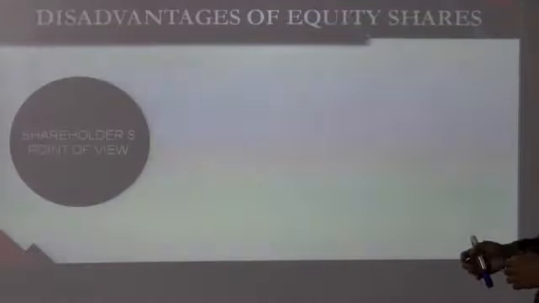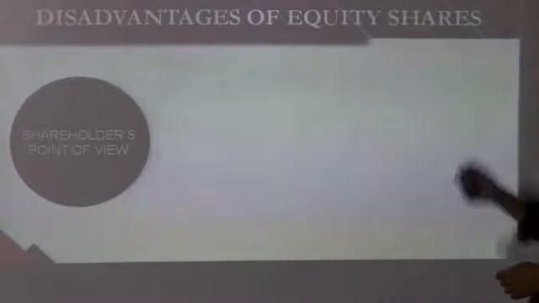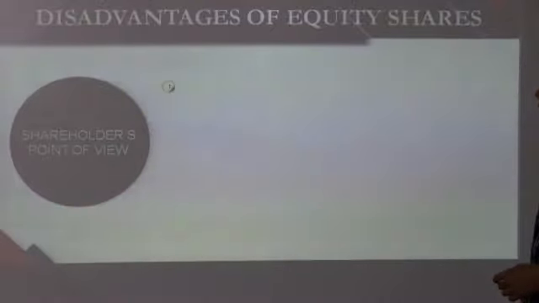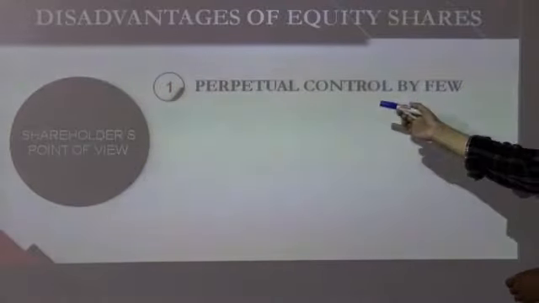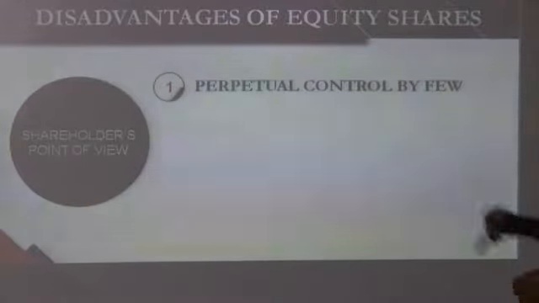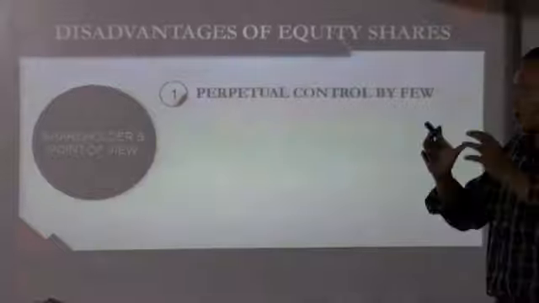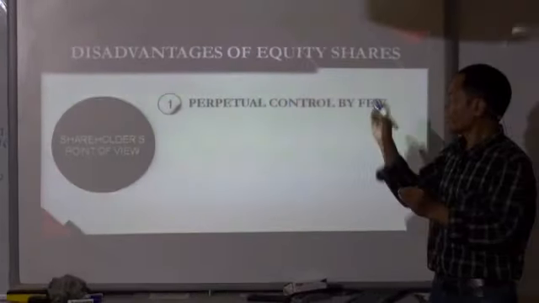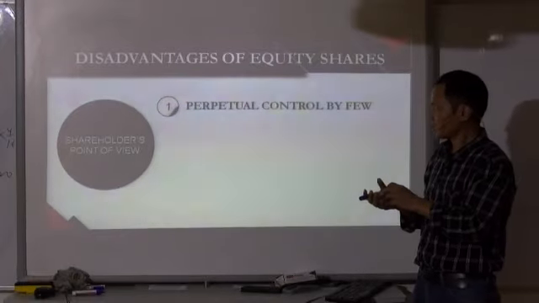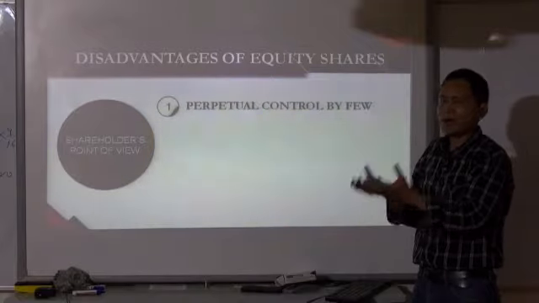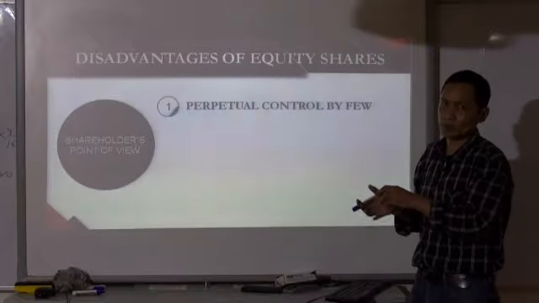Now let us also understand the disadvantages or limitations of equity shares, first of all from the shareholders' point of view. The first limitation is perpetual control by few. How? It may happen that the first issue of equity shares was made to a few investors. Since they acquire the equity shares and get the voting right, they have more control.